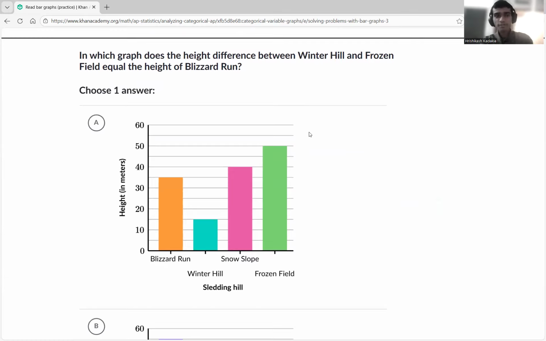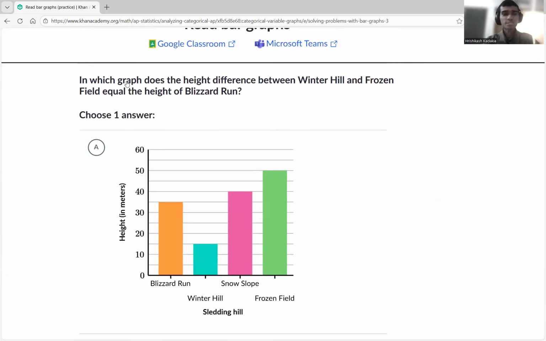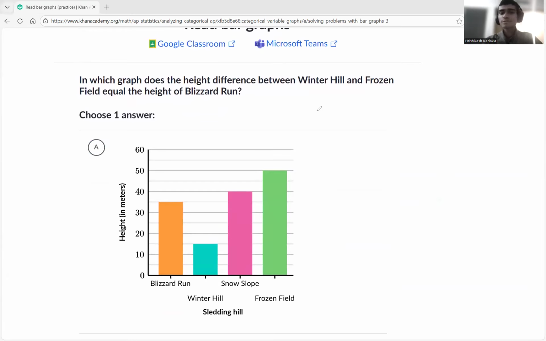So let's take a look at the first graph. Okay, how many options are there? Two options. Yeah, okay. We don't have many options here, so it's easier to just work through them. So we have to see Winter Hill and Frozen Field. Winter Hill and Frozen Field, what do we see? Winter Hill is at about between 10 and 20. What number comes there? 50. Yeah, perfect. And what number comes at Frozen Field? 50, right? Yeah, 50. So now what is the height difference between 50 and 50?